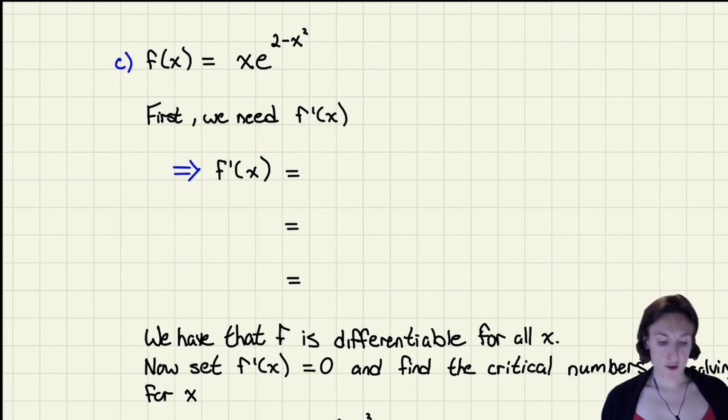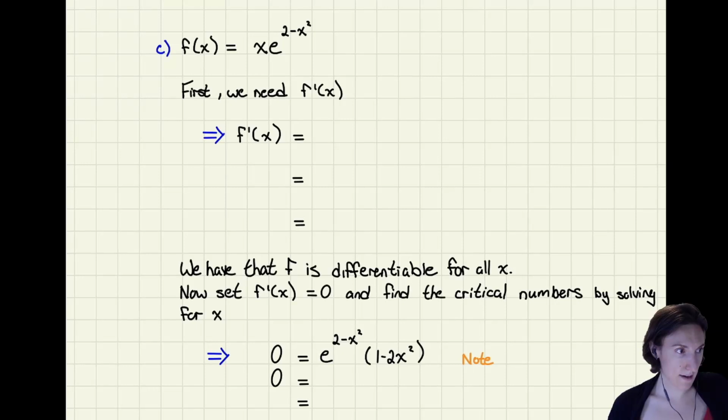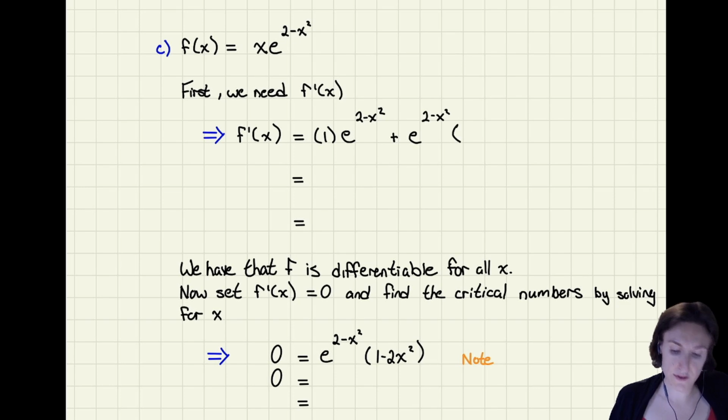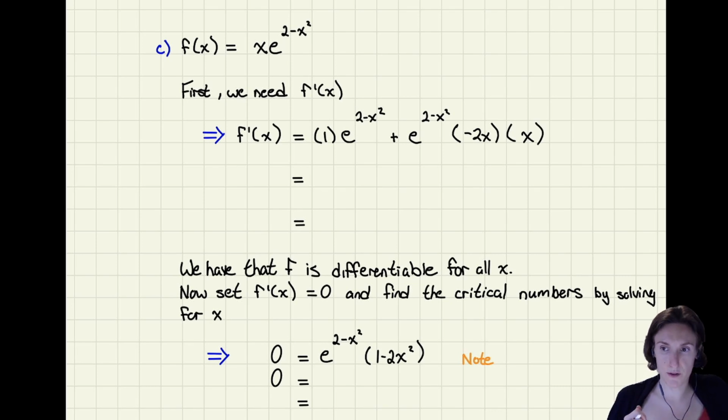Let's do one where we have to do product rule. Okay, where our first function is x, and then the second function is this exponential function. So product rule, the derivative of the first times the second, plus the derivative of the second. So for e, rewrite what you have, and then take the derivative of the stuff in the exponent. So derivative of 2 is 0, and derivative of minus x squared, that's just minus 2x. And don't forget, we still have to multiply this by the product rule with the first function.